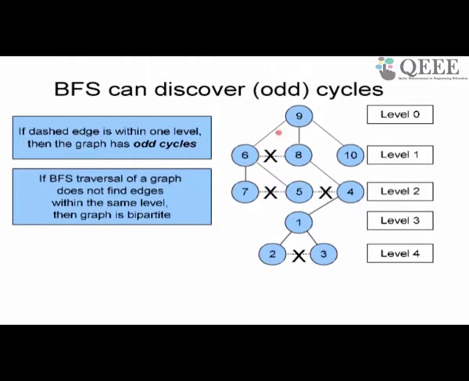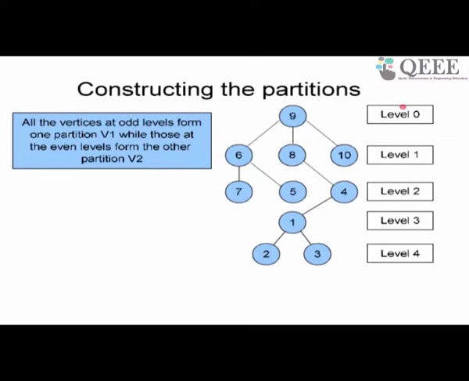So for example, from the given graph, if I remove these 4 edges which are inside the same level, then that graph became, of course, a tree. In this case it became a tree. The graph is bipartite, because it has no odd cycles. Now the question I can ask myself is, if the graph is known to be bipartite because it has no odd cycles, can I construct a bipartite graph from it? Which means I have to construct the partitions V1 and V2. The answer is I can very easily do it.